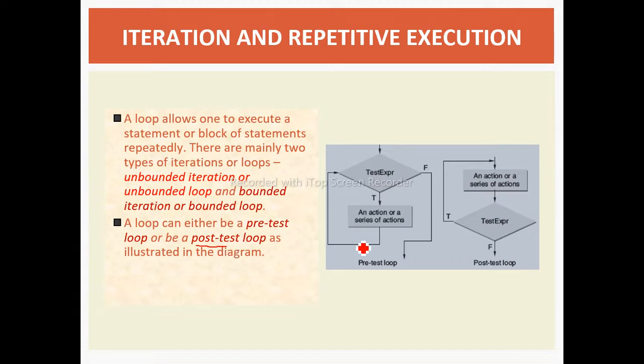The diagram or flow chart is given for the pre-test and post-test loops. In pre-test, the expression is compulsorily checked first, and if it is true, only then will it execute the block of statements. In post-test, the block of statements is compulsorily executed once and then it checks the condition.